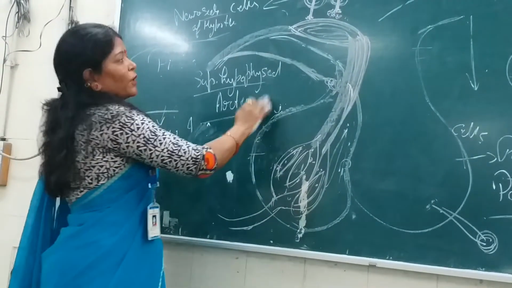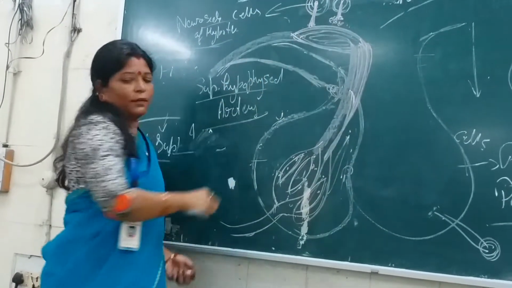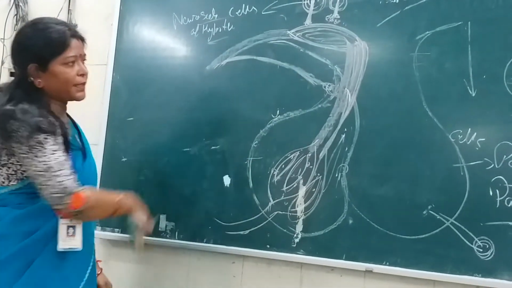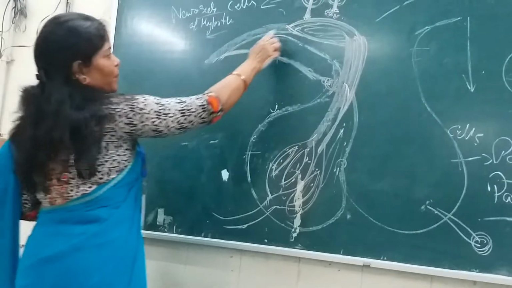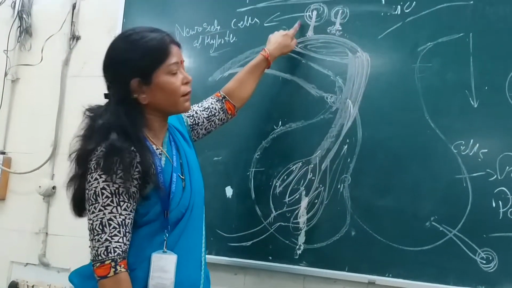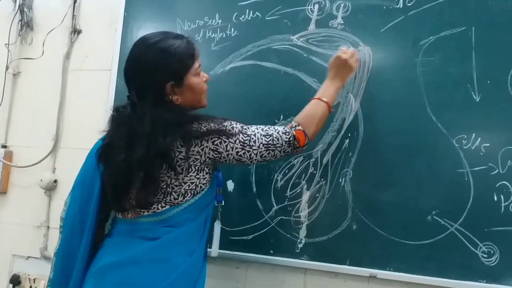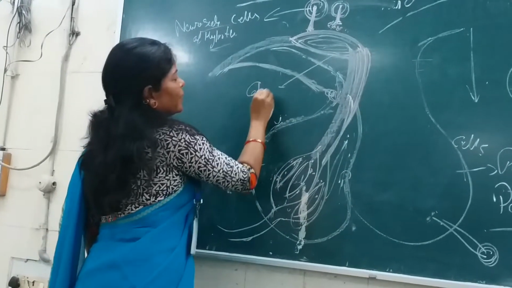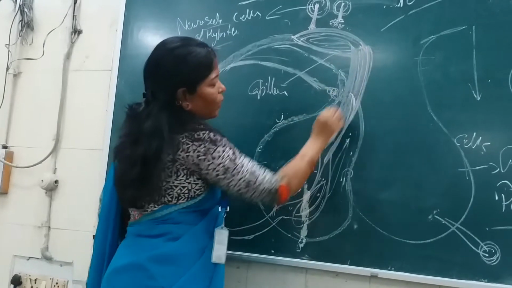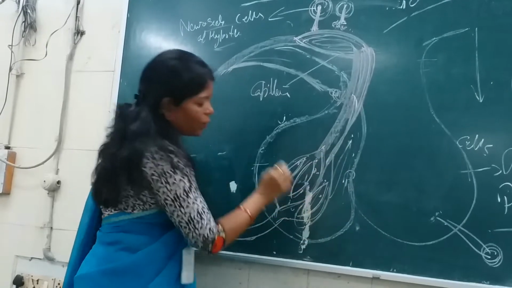Isn't it? So suppose it is forming what? I have said via this pituitary portal system, whatever substance or hormones which are released by the hypothalamus, it is received here in the capillary. This is the capillary bed and the blood flow, and there is the capillary bed, and via the long and the short portal vessels, again it is going to the anterior lobe.